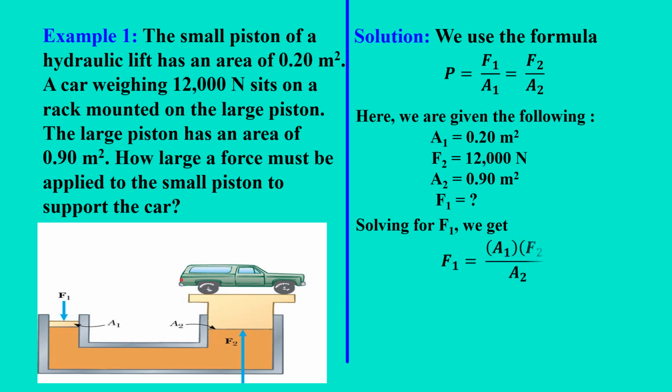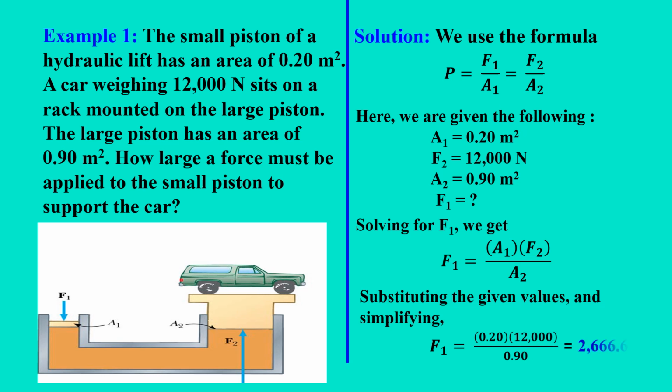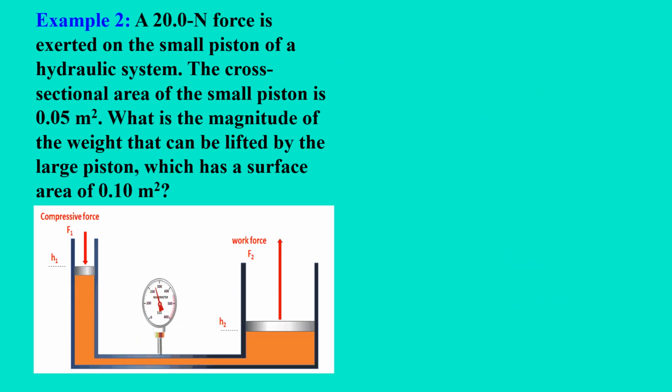Solving for F1, we get F1 equals A1 times F sub 2 over A2. Substituting the given values and simplifying, F1 equals 2,666.67 newtons. Example number 2.